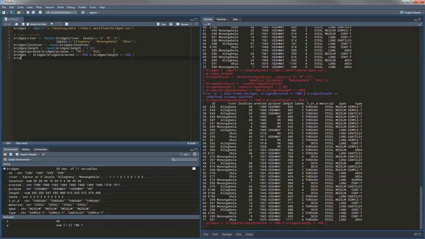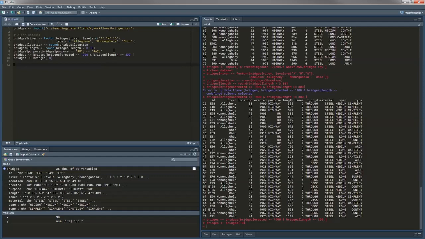And just like I did before, I don't want to have column number 8. So let me just drop it. That's it. And the result, again, I want to export it in file teaching data 1 labs R workflows bridges clean. Okay, so see, it's now a lot easier to go back and forth in my script and see exactly what I'm doing, why am I doing it, etc., etc.